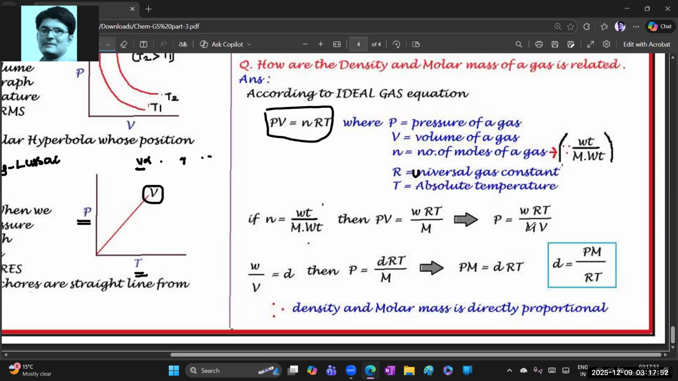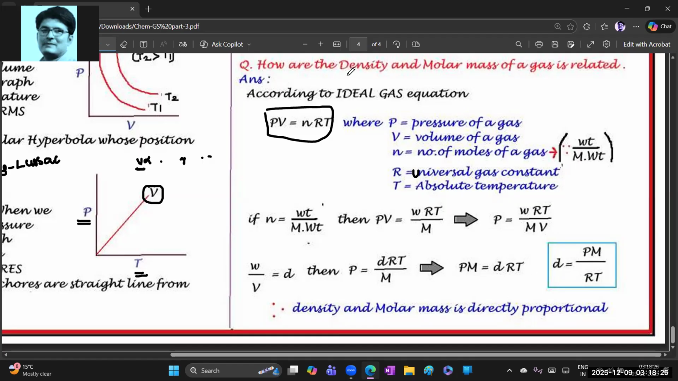Generally, mass by volume, that is weight by volume, is nothing but density. Substituting in this formula, P is equal to mass by volume, which gives dRT by M, with density d. Now take this M back up to the left side, the molar mass. Then how can you write it? PM is equal to dRT. PM is equal to dRT.